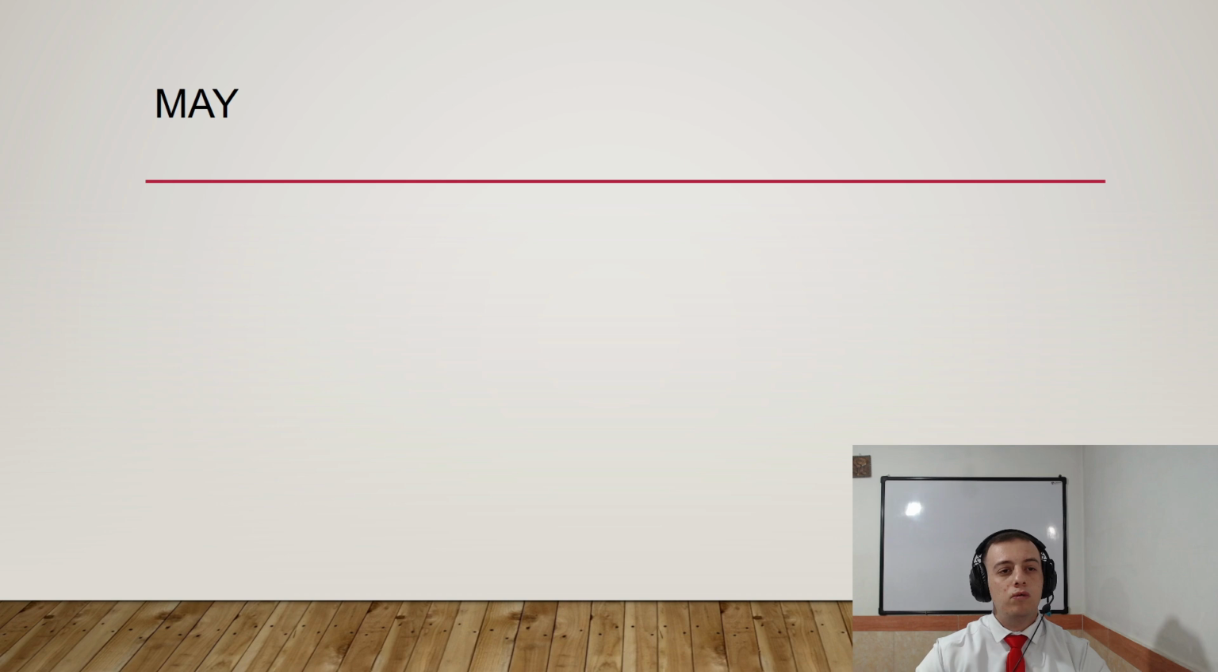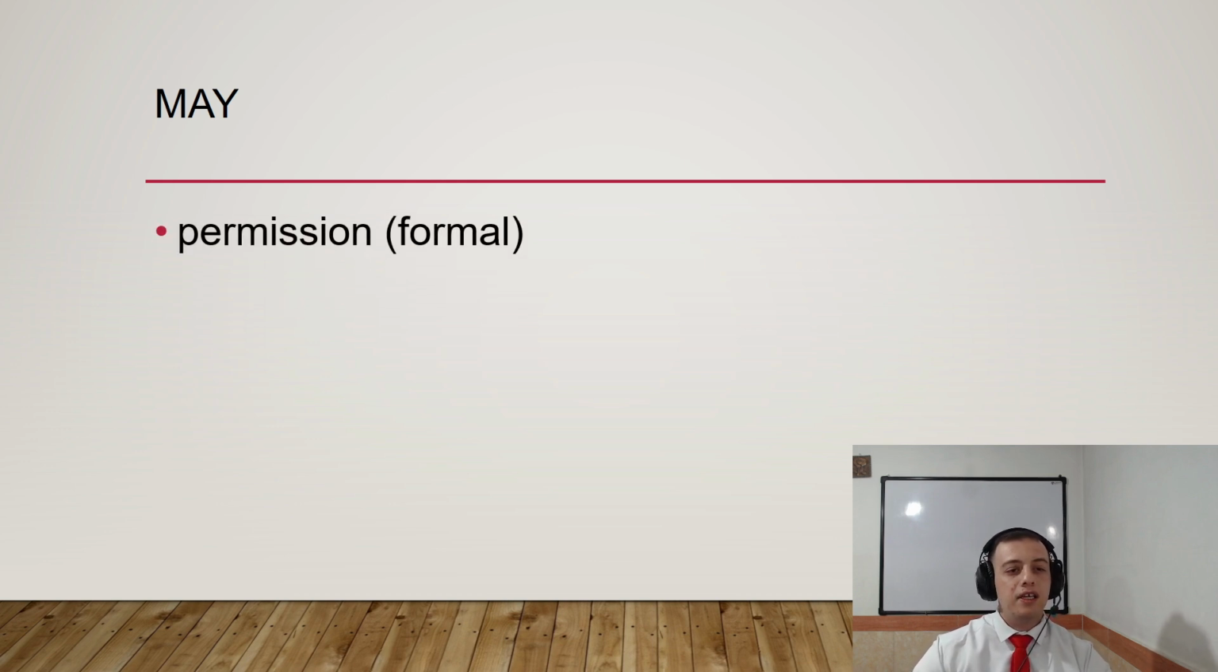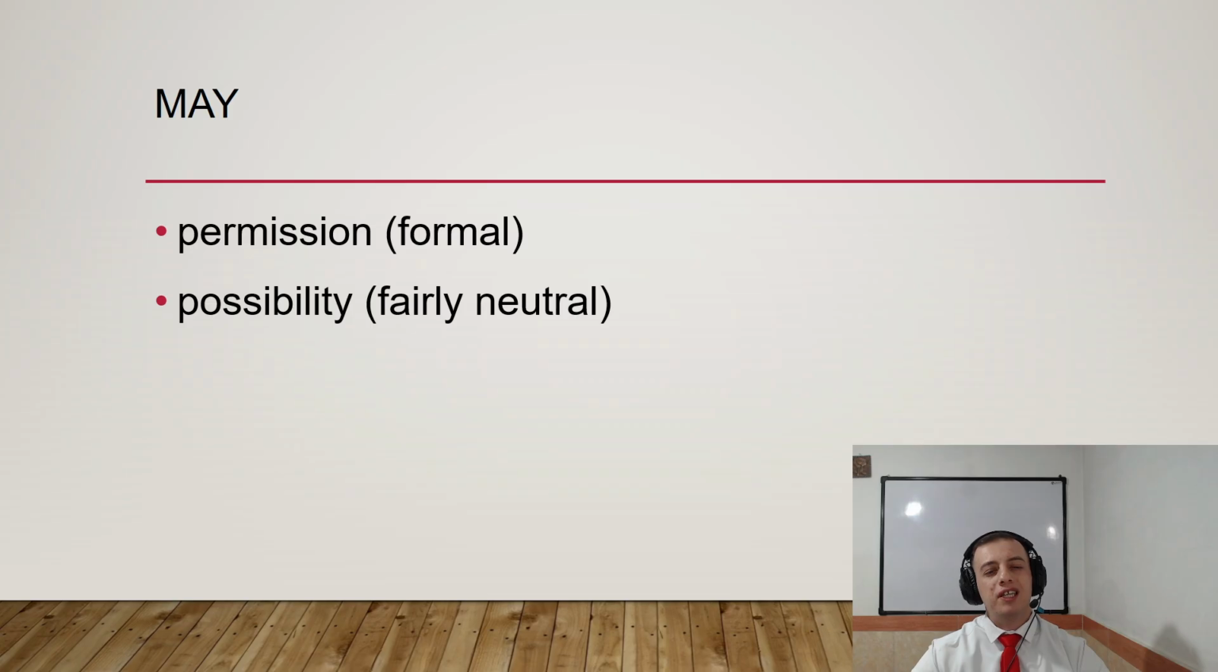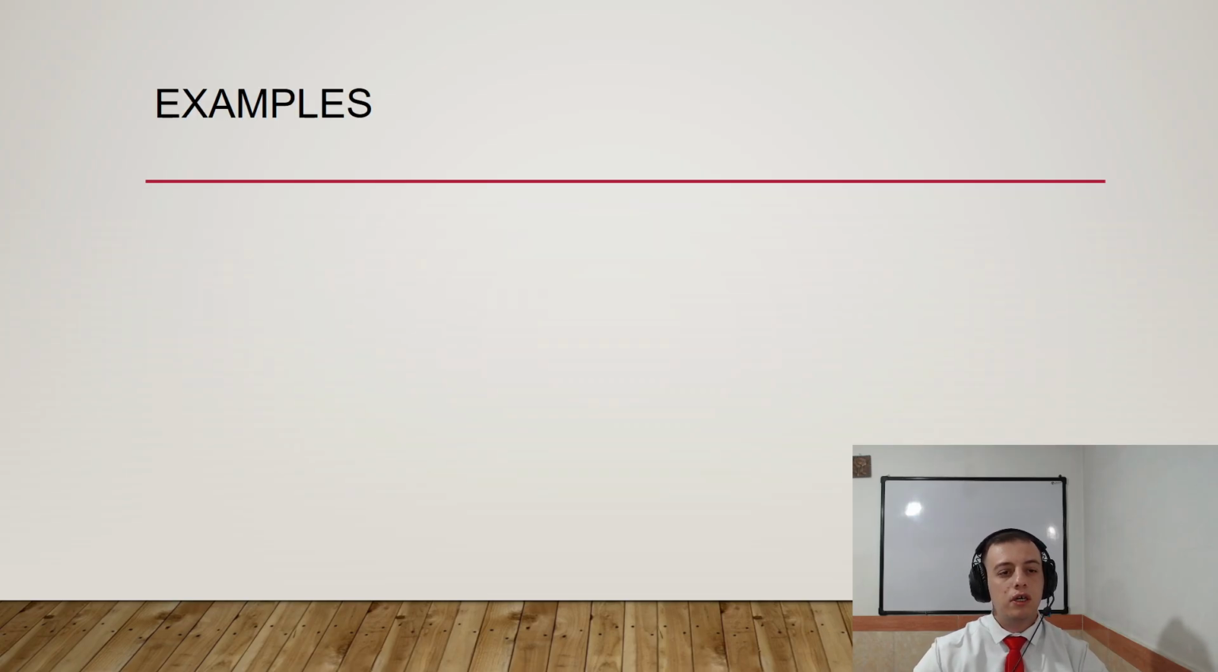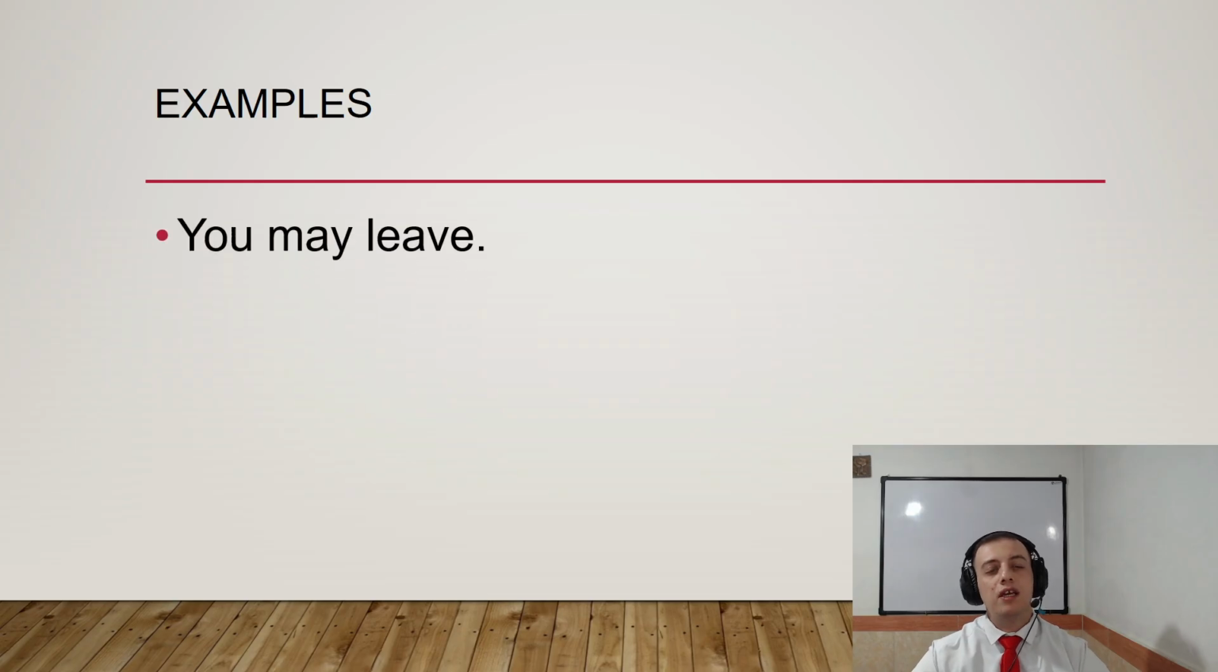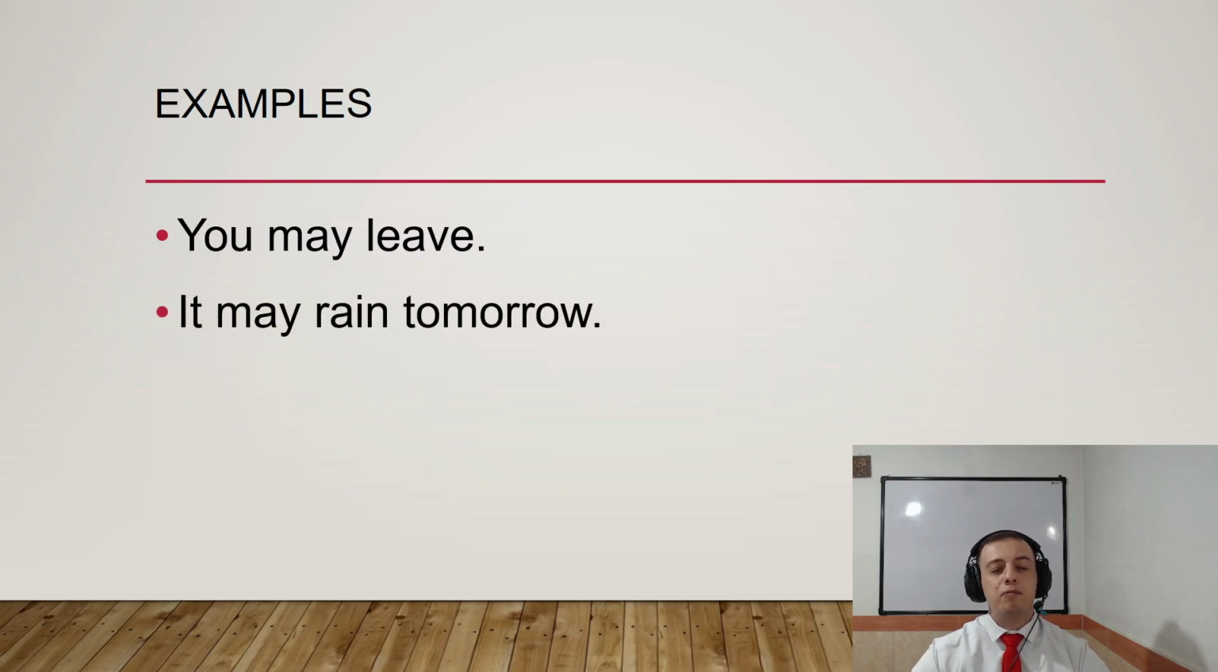Okay? So now take a look at may. May is used for permission in a formal way. Possibility, but it's fairly neutral, right? So now take a look at examples. Okay, you may leave. It means that it's a kind of permission. It may rain tomorrow. It's about the future. It is neutral somehow. Yeah, possibility in the future.